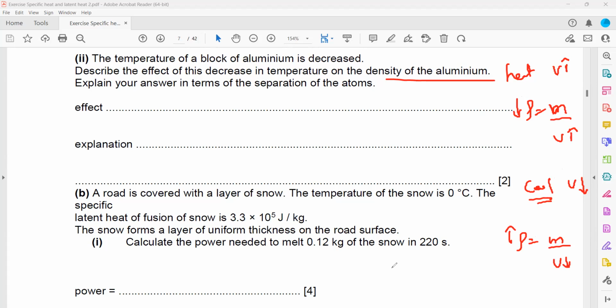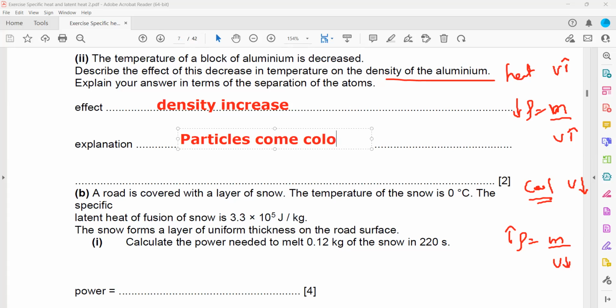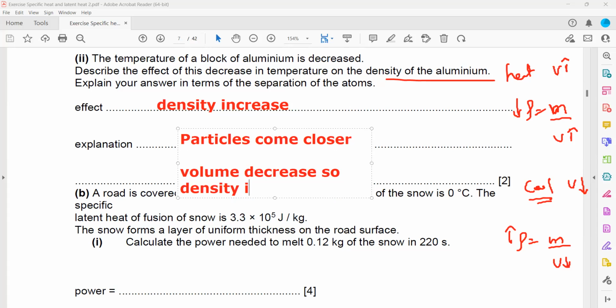So we have to explain the effect, like how it will affect. The density will increase, and what is the reason for that? The substance contracts as the particles come closer to each other. So what is the effect of decreasing the temperature? The density will increase. And the explanation in terms of particles: the particles come closer. As a result, when the particles come closer, the volume decreases. So the density will increase.